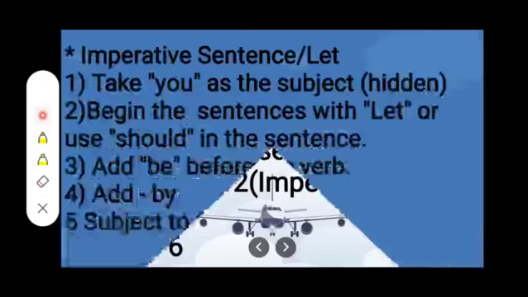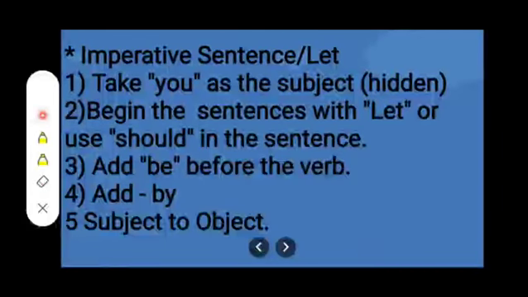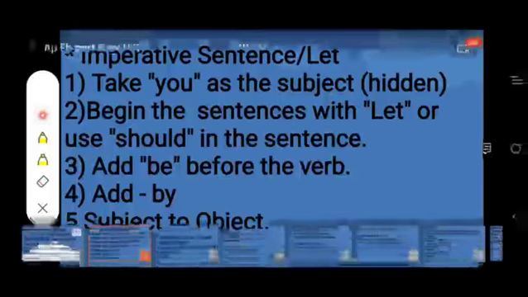Let us go through imperative and let. If the sentence is such, then imperative we know that it is command, request, order, right? So if it is such kind of sentence or it begins with let, then what you have to do, take you as the subject hidden. Begin the sentences with let or use should in the sentence. Add be before the verb. Add by subject to object.